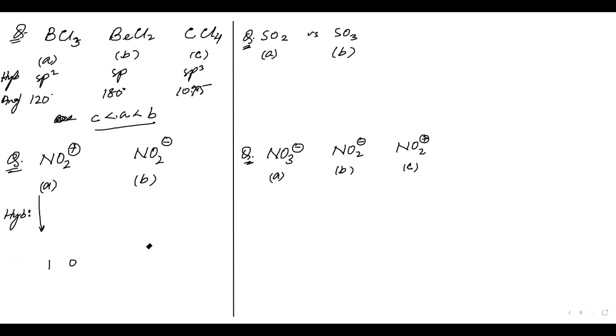So this is sp, and this is sp2. So 180 degrees, 120 degrees, correct? So NO2 positive will be greater than NO2 negative. SO2 greater than SO3. And tell me the hybridization. It will be sp and sp2.